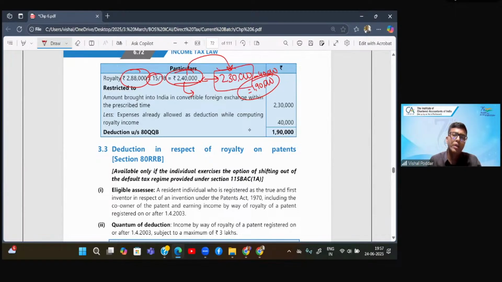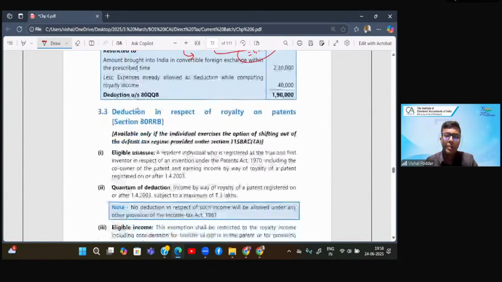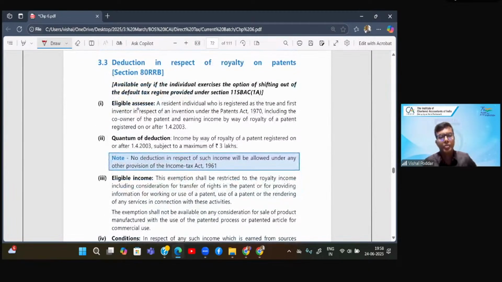So that is the final amount which is eligible for deduction. However, since I have incurred some expense, that will be adjusted and I will get my final deduction amount. Similar is another section which is 80RRB. This is also royalty, but this is royalty for patent.